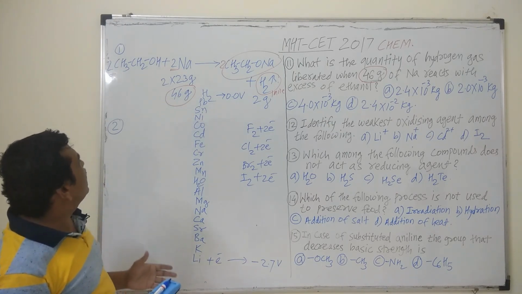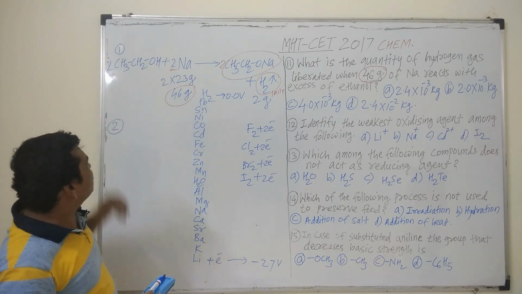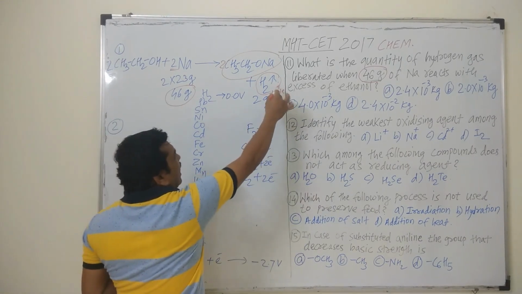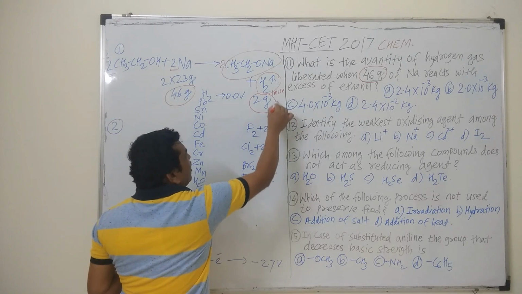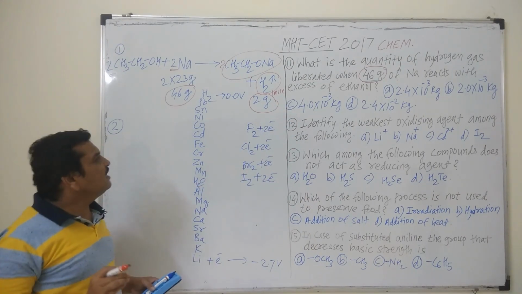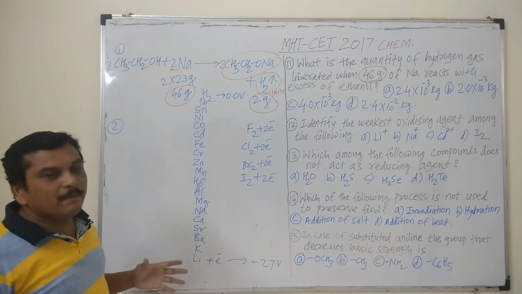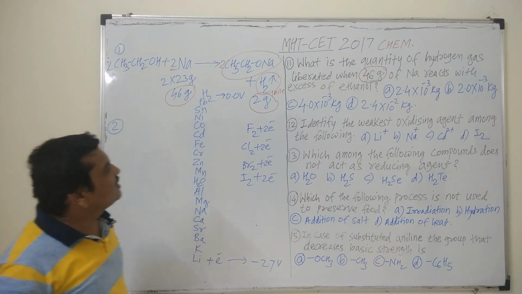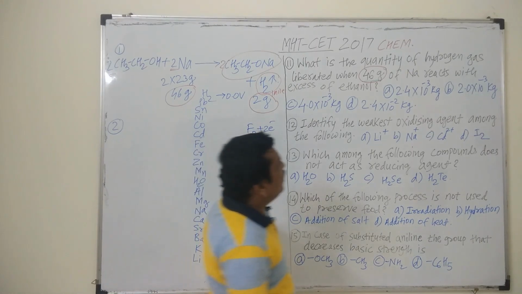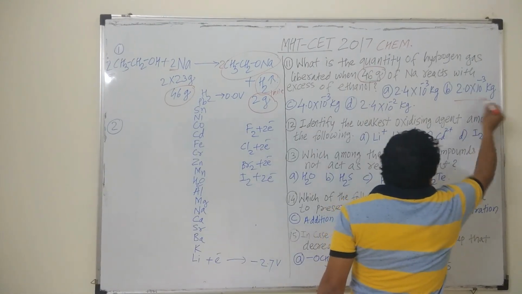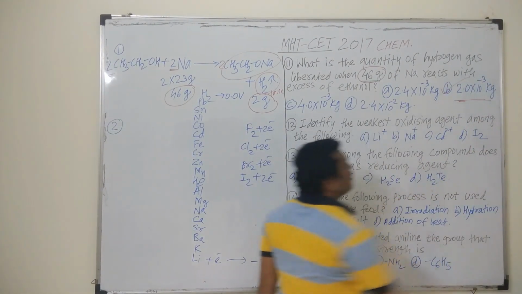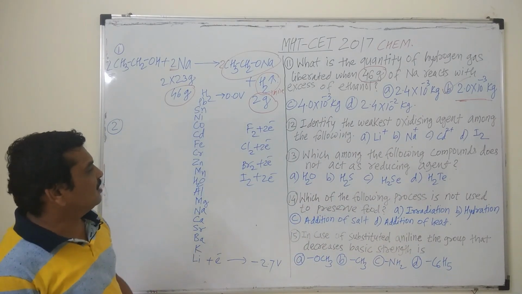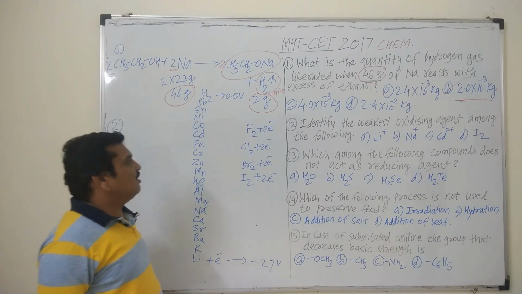46 gram of sodium, when it reacts with excess of ethanol, that is 2 moles of ethanol, gives 1 mole of hydrogen, that means 2 gram of hydrogen is liberated. This reaction is based on the balanced chemical equation, that is stoichiometry, and hence 2 gram means 2 into 10 raised to minus 3 kg, and hence B is the correct answer. For this you have to write the balanced chemical equation. Then we will move to the next question.